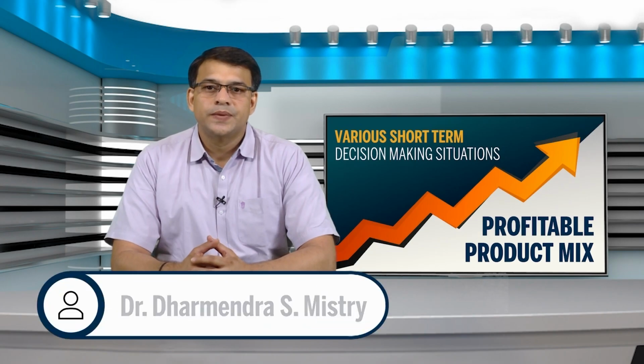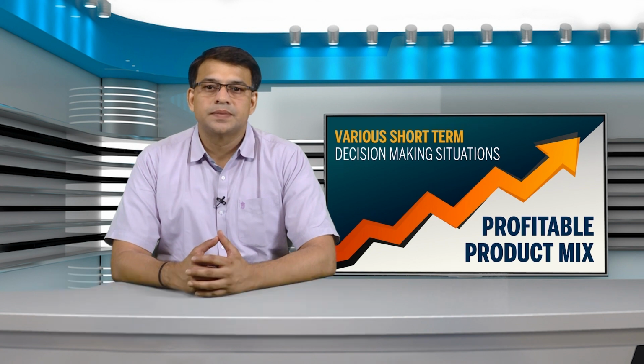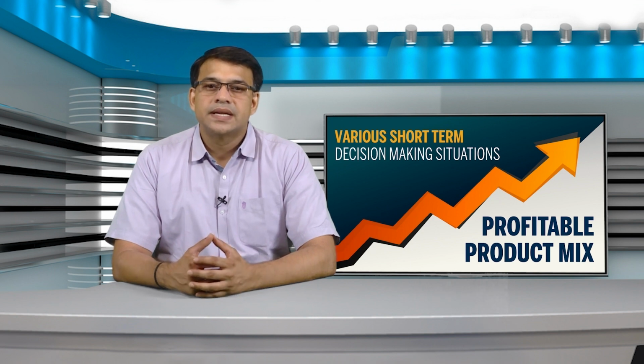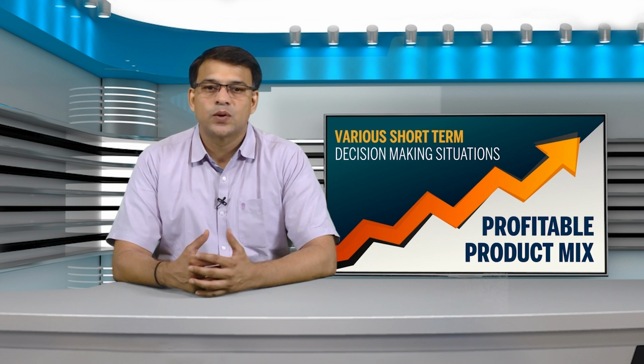Friends, we are going to discuss various short-term decision-making situations, and that is profitable product mix today. Friends, there are some routine decisions involving insignificant cost with very little uncertainty, but they require very little time, while on the other side there are some decisions involving a considerable amount of money surrounded by greater uncertainty, and they require considerable time and thought.